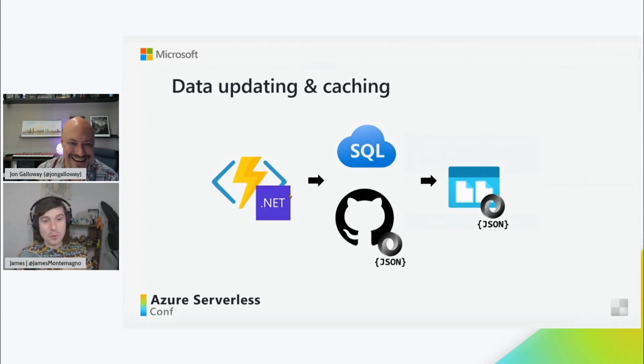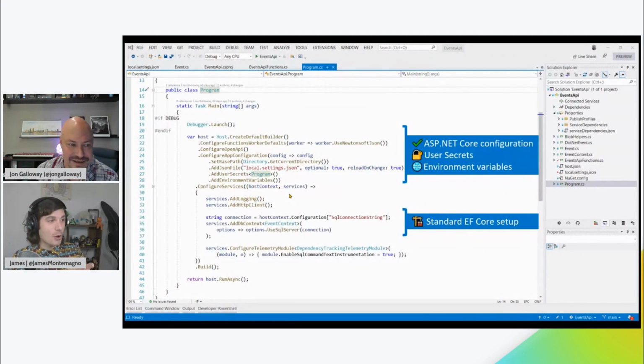But I think this is really cool because this isolated mode, John, this thing is amazing. Oh, it's crazy. Some of the things that I just love doing with this isolated mode is I was able to use all my ASP.NET Core skills. So I could use ASP.NET Core configuration. I could use user secrets, which are awesome. That uses a JSON file on my local disk, but it's not in the source code directory, so I can't accidentally check it into GitHub.